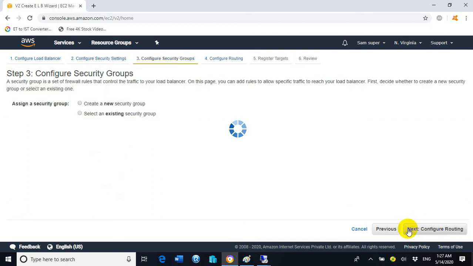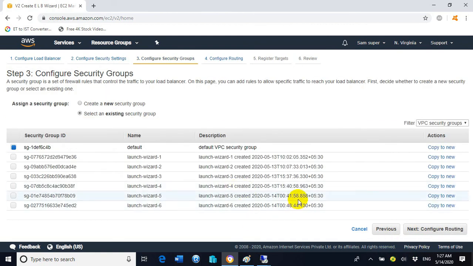Now click on next again, and here we will not do anything. This is step number 3. It is showing configure security groups. Here you can see launch wizard 1, launch wizard 2, launch wizard 3.